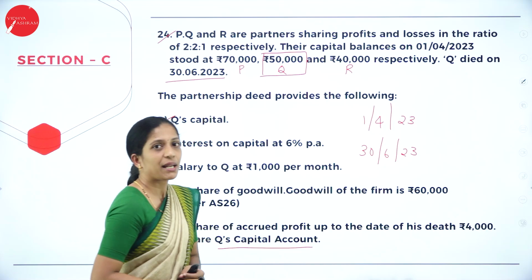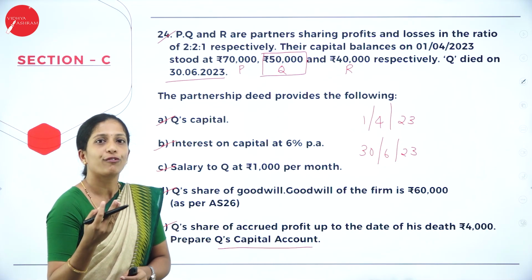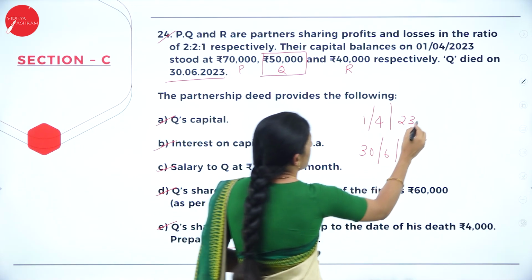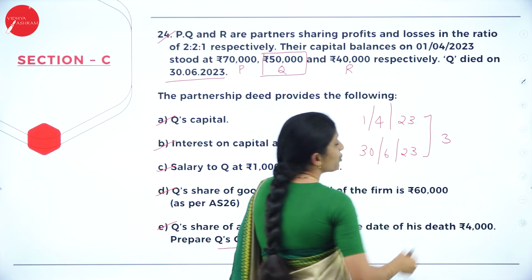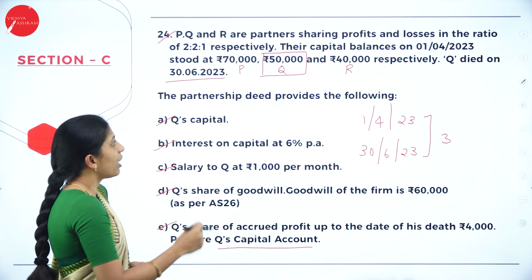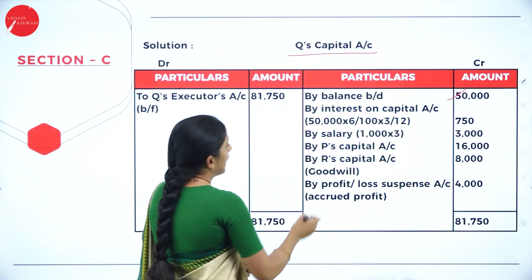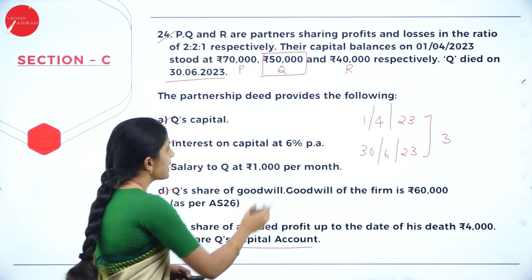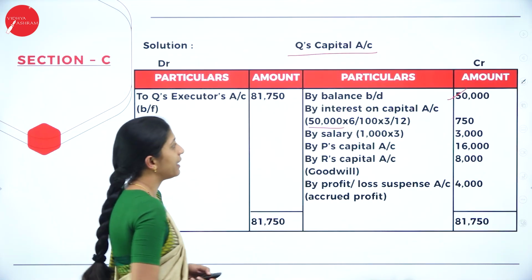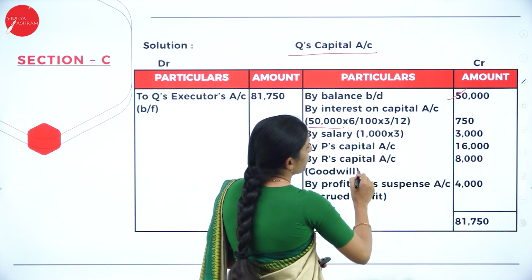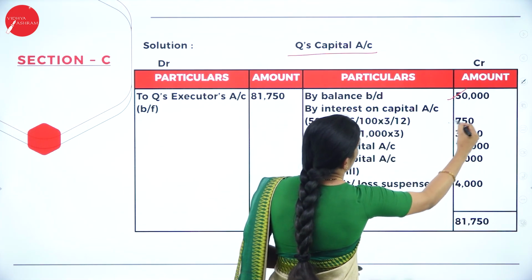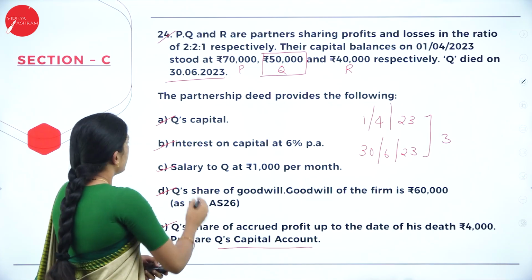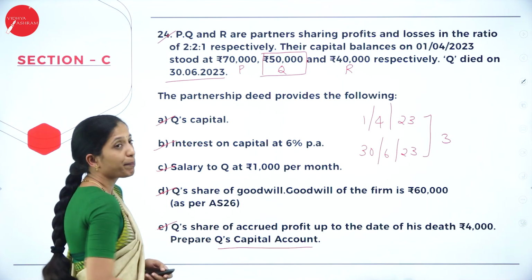30th June 2023. So for how many months was he in the business? 4, 5, 6. Only 3 months. Correct? So we have to give interest only for 3 months. So how to write? By interest on capital: 50,000 was our capital, into 6%, that is 6 divided by 100, into only 3 months he was there in the business, 3/12. So it is 750.